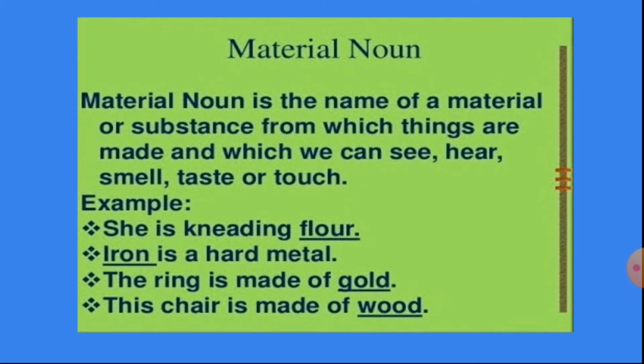Now iron is a material noun. The ring is made of gold. Gold is a material noun. This chair is made of wood. Wood is a material noun. Let us see some more examples of material noun.